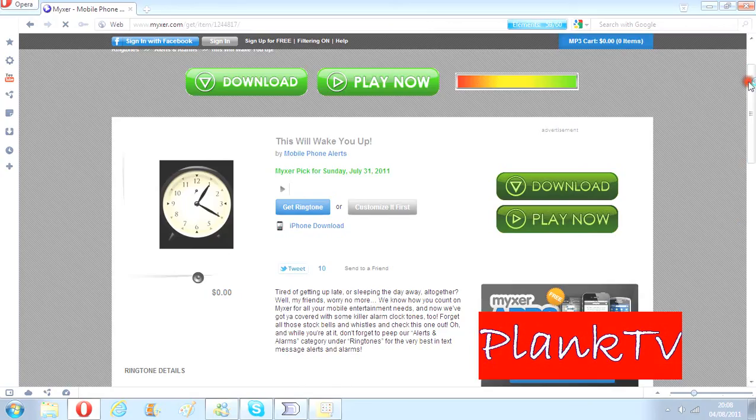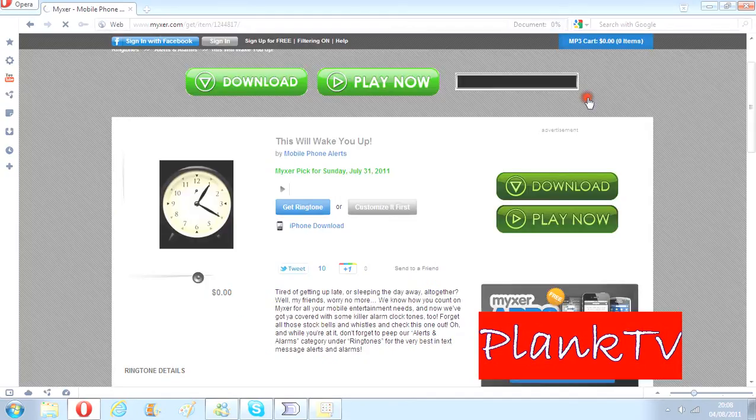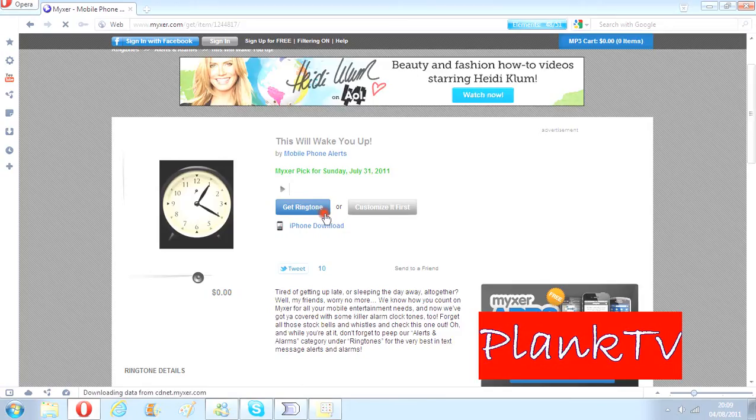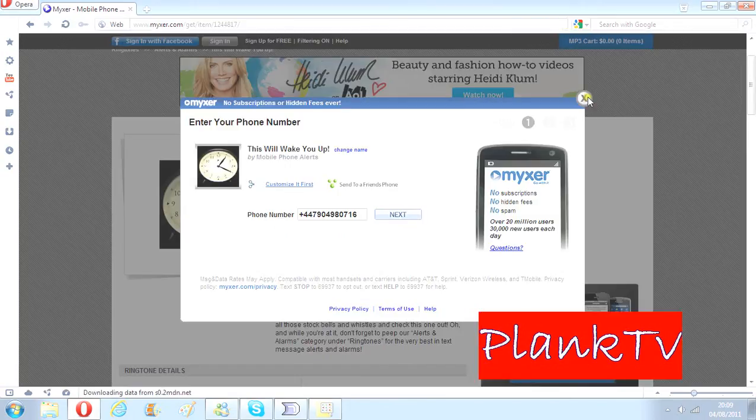Then if you want it sent to your phone, click on get ringtone, or you could customize it, like customize the length. You could customize the length of your song. Let me show you.